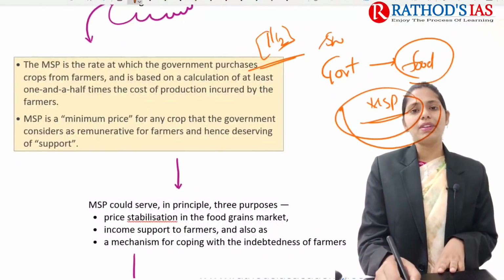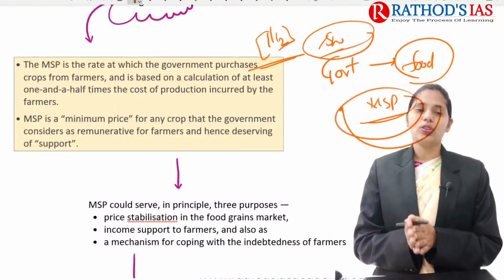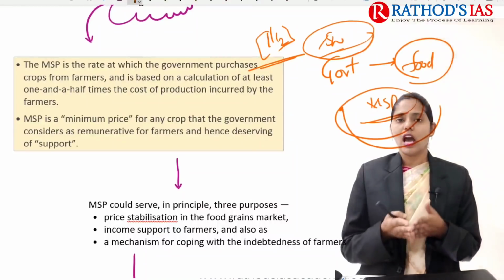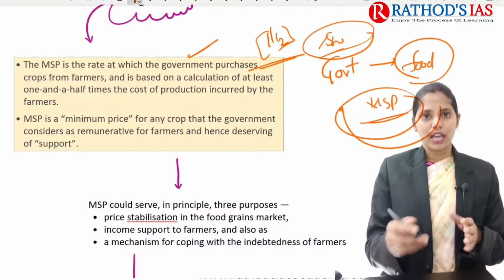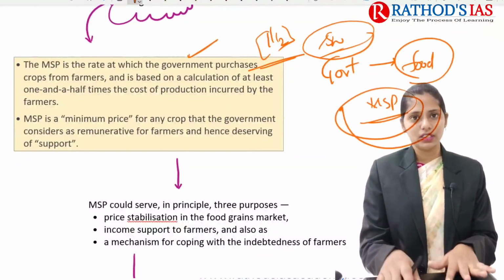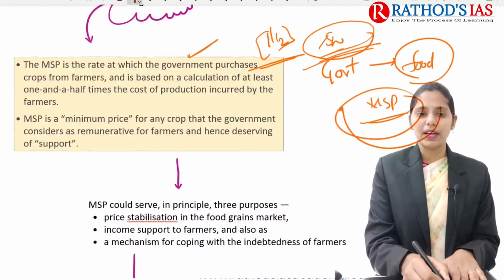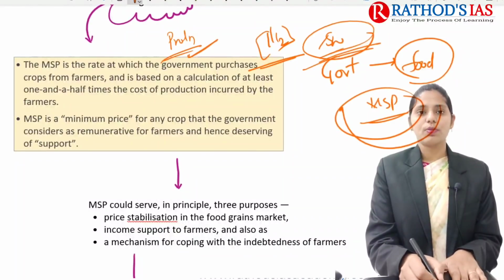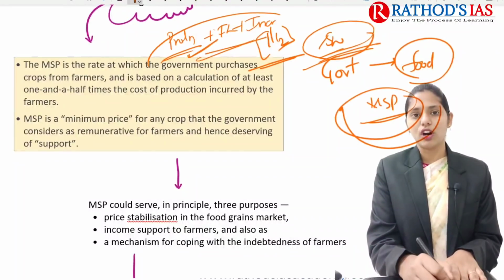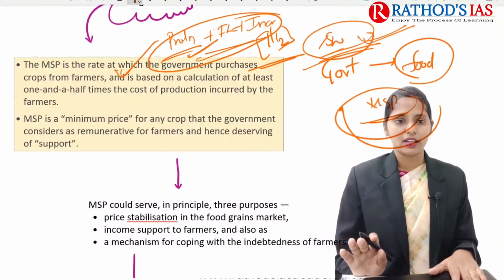But you have to know about the MS Swaminathan committee recommendations regarding this MSP. Okay, A2 plus FL plus C2. This is the formula given by the Swaminathan committee. As of now, MSP is calculated based on the agricultural cost incurred, as well as some other costs like family labor. But the MS Swaminathan committee said that it should include the cost of production, that is input cost, plus family labor, plus even whatever interest is paid by the farmer. So this should be included. This is the MS Swaminathan committee recommendation. You need to know about that.